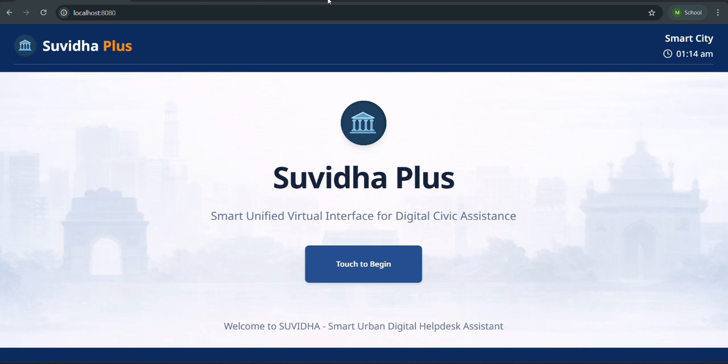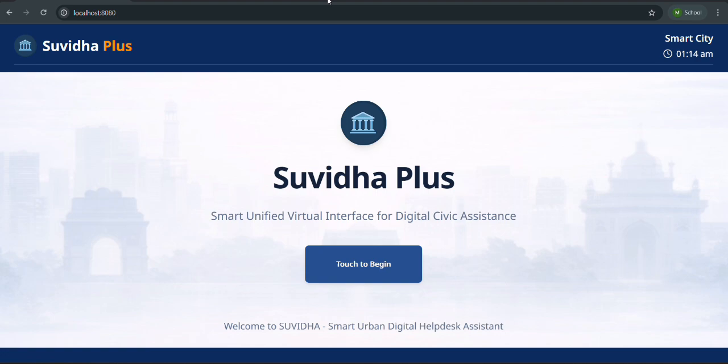We proudly present Suvidha Plus, a smart, touch-friendly, multilingual citizen service kiosk integrated with a powerful admin dashboard for government departments. So, our end goal is very simple. It is to reduce the queues, resolve issues faster, and give departments real time visibility across the city.